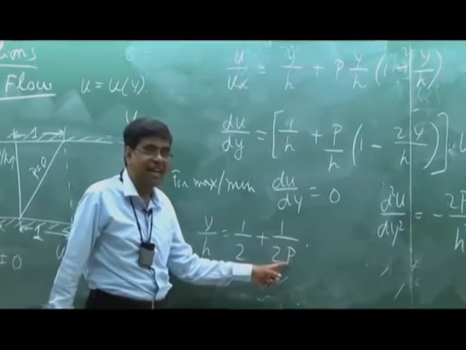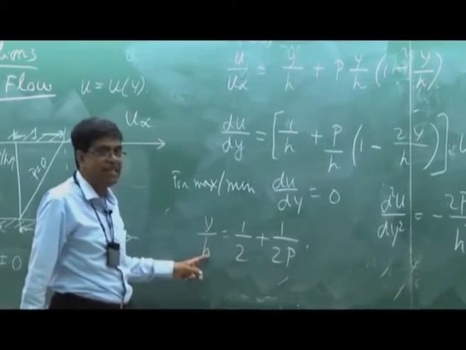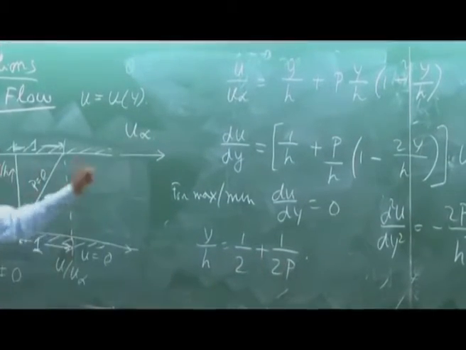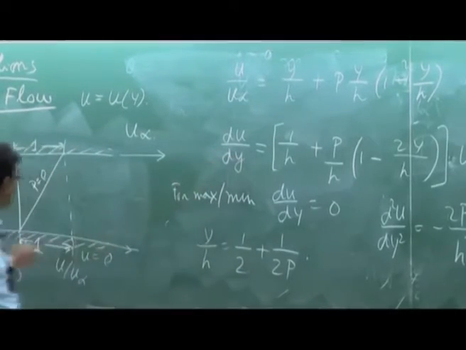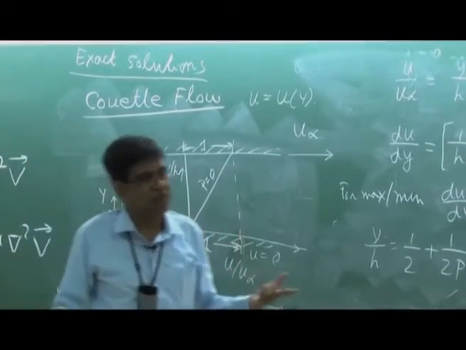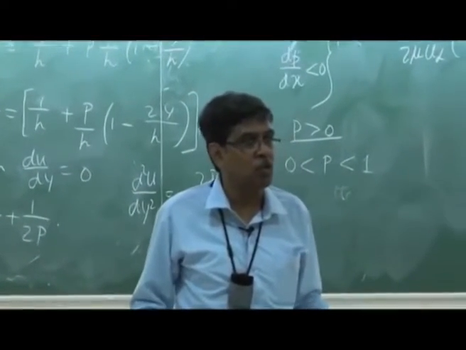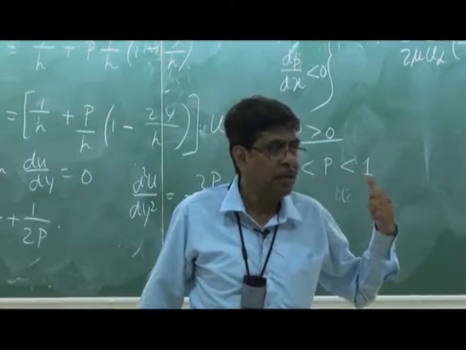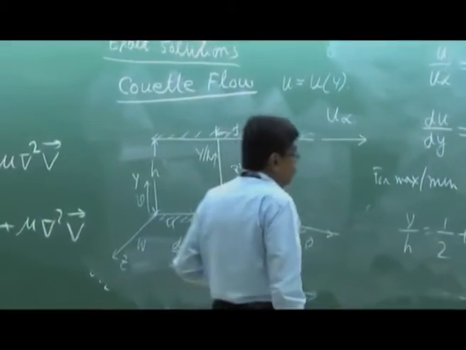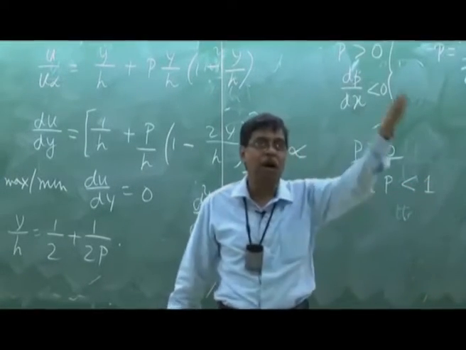Now when P is between 0 and 1, y/h is greater than 1, because this is greater than half. That means the curve mathematically has a maximum, but that maximum is beyond the flow domain. I don't have any interest in it. So for those values of P, my maximum velocity in the flow domain is u infinity. The curve may not show a mathematical maximum, a zero slope, like a linear profile. A linear profile will never show zero slope, as it has a constant slope. So for P between 0 and 1, the maximum will occur beyond this.